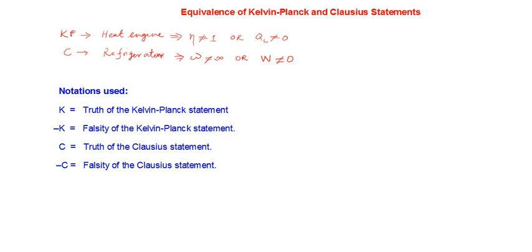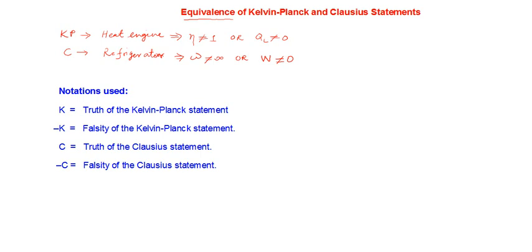Now our aim is to prove that the two statements, even though they are stated in terms of two different devices, are actually equivalent, or they essentially mean the same. So our purpose is to prove that these two statements are equivalent. It means either you can depend upon the Kelvin-Planck statement, or you can depend upon the Clausius statement, in order to check whether a given situation is obeying the second law of thermodynamics or not. It's actually a matter of situation, right?